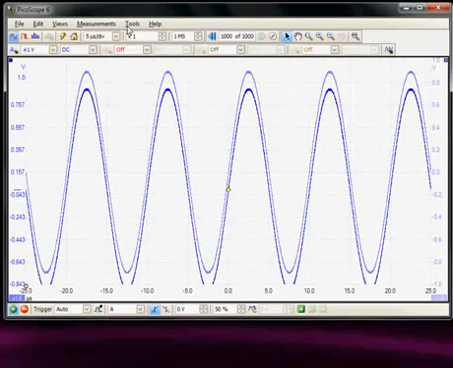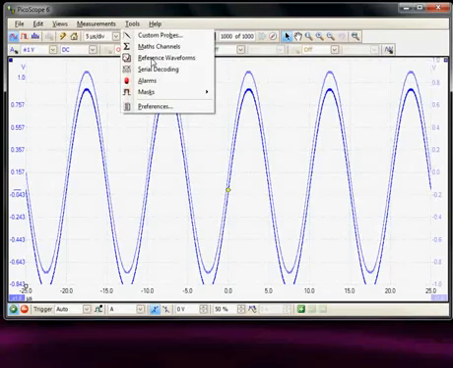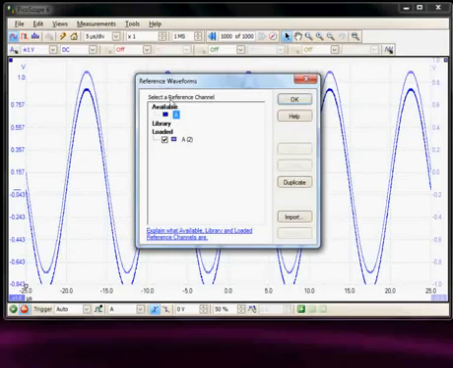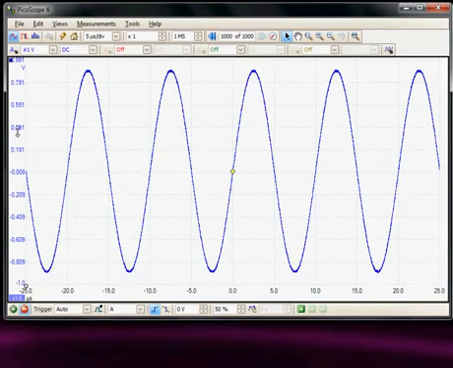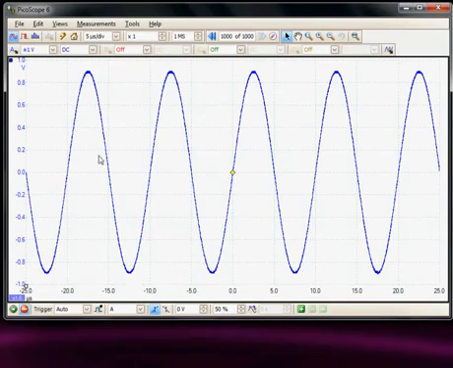So now if I return to the tools menu, I can select reference menu. Now we can see we have a reference channel displayed, and again I could remove that from the display and select OK, and we just now have the live acquisition, and again we can just provide vertical offset by picking and dragging that particular waveform.